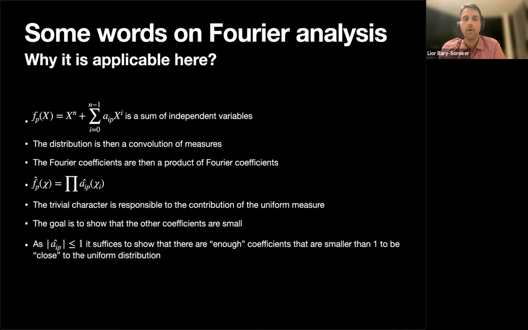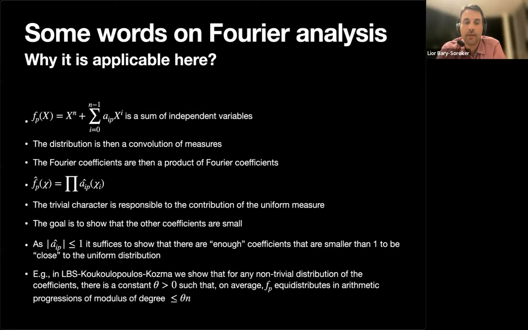Because it's a probability measure, all the coefficients are smaller or equal to 1. So to prove that the product is small, you just need a few of them to be less than 1, because the product of a few numbers that are smaller than 1 will be very small, right? This is the idea. You just need to show that a few of them are smaller than 1. And this was carried out.